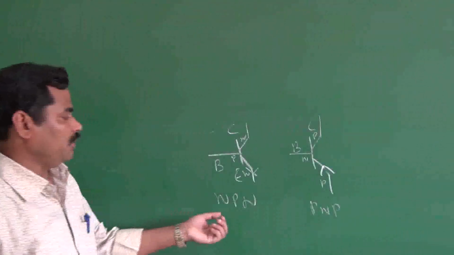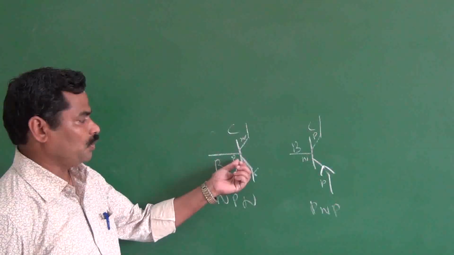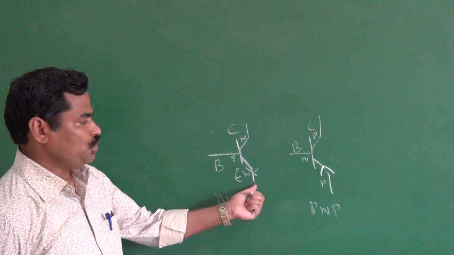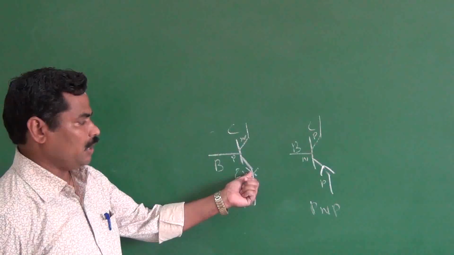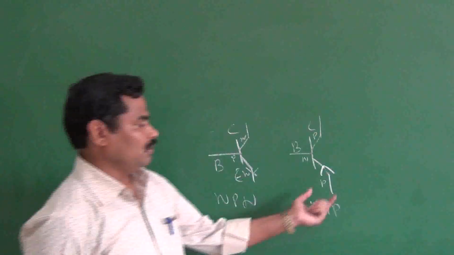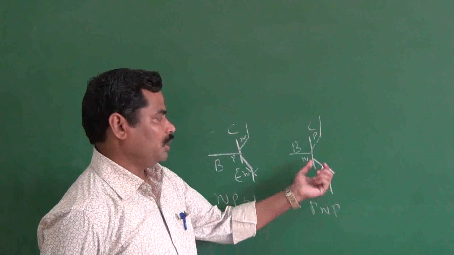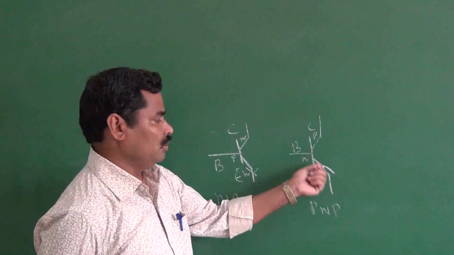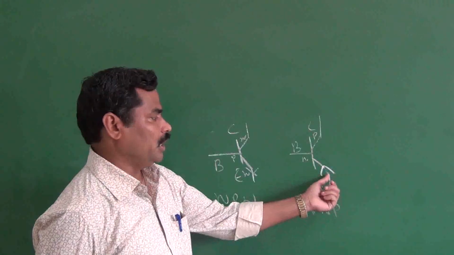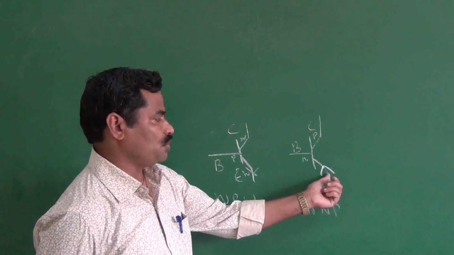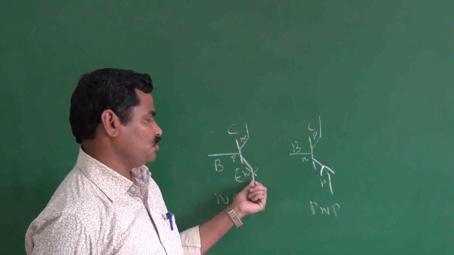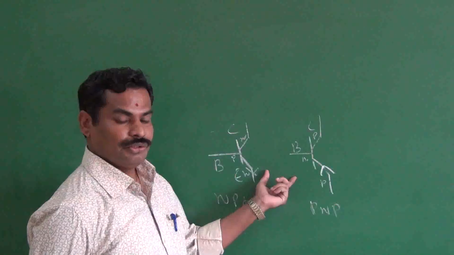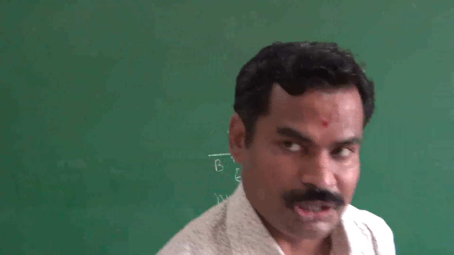It means in your NPN transistor, the current moves from the base to the emitter, or the arrow is towards the emitter. For your PNP transistor, the current moves from the emitter to the base, and in your PNP transistor the arrow is towards the base. Here the arrow is towards the emitter, here the arrow is towards the base. This is the difference between NPN and PNP transistors.